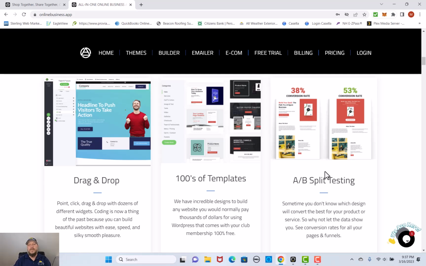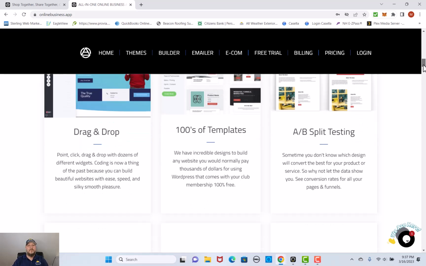So one of the more amazing things that we can do right here is A and B testing, because you don't always know which design works better for you or what information is actually making a better conversion. You want to be able to reach your audience and see how that audience is reacting to your information. Well, this is vital to your business, this A and B split testing. And that is something that is included with the software when you get it from the OnlineBusiness.App.